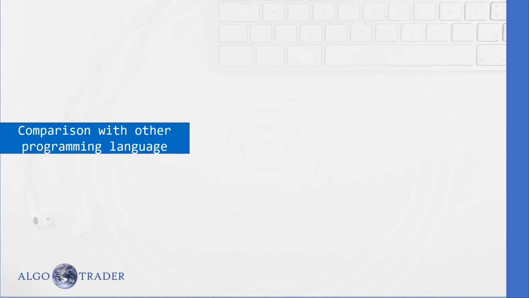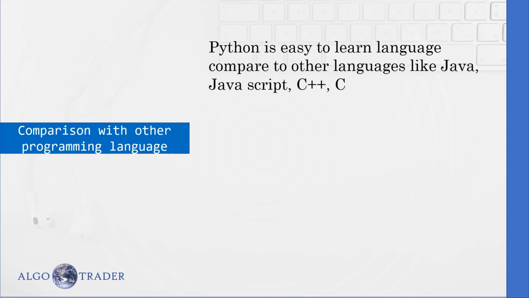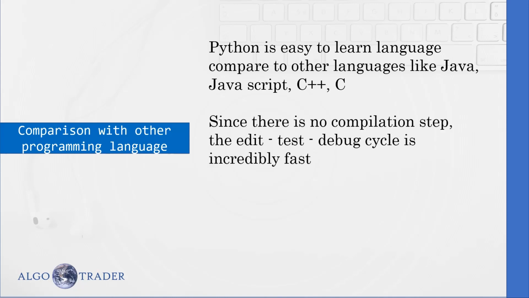Now let's compare Python with other programming languages. First of all, it is a high-level programming language where there are so many libraries easily available. You can just make use of them to serve your purpose. The syntax is very easy to understand even for newbies compared to other languages like Java, C, C++, JavaScript. Since there is no compilation step in Python, right from the edit step, test and debug, it's very fast. Here the fast in the sense, not the execution speed of the program, but the time we spent on editing, then testing, then debugging is very less compared to other languages.